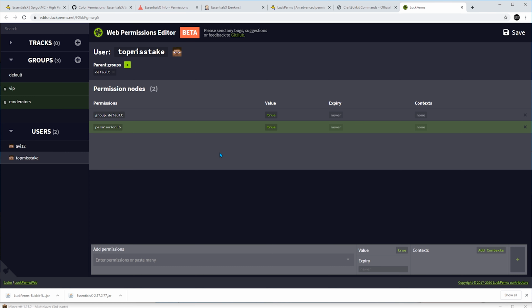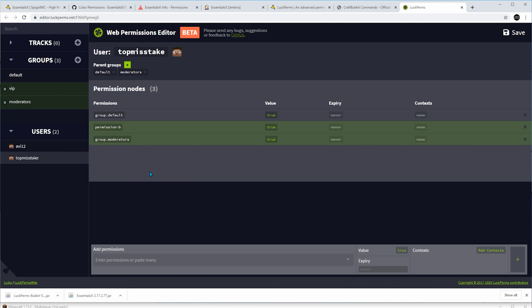Now when I add top mistake to moderators and apply the changes, he will in fact inherit the permissions from the groups moderators, VIP, and default, as all the default players are automatically assigned to the default group. Therefore, if you add certain permissions to the default group, all the players will inherit those permissions. You can technically change the default group, but it's not recommended, which is why I won't cover it in this video. Now I will apply the changes.